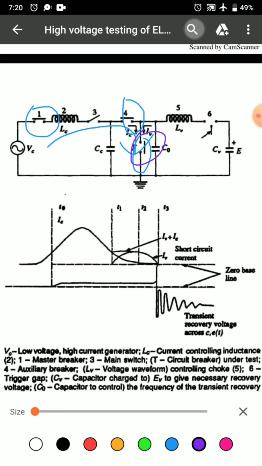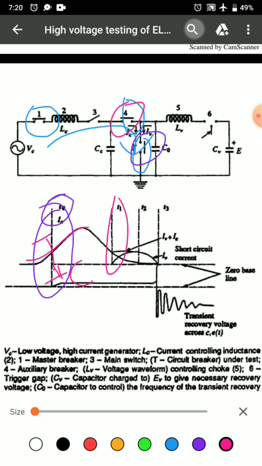At T0, the test circuit breaker begins to operate and the master circuit breaker becomes ready to clear the generator circuit. At T0, opening of the auxiliary circuit breaker occurs. Here we have current IC flowing in the circuit.